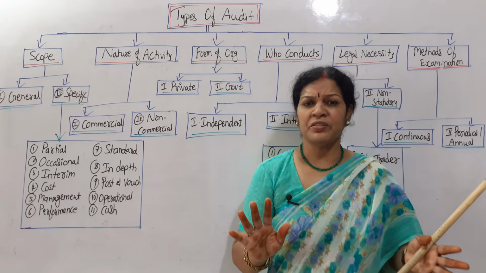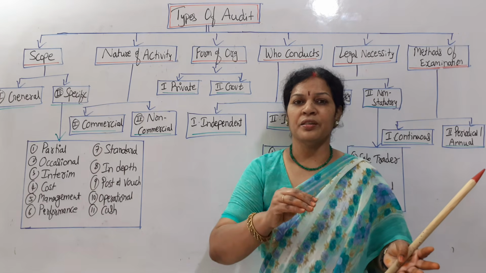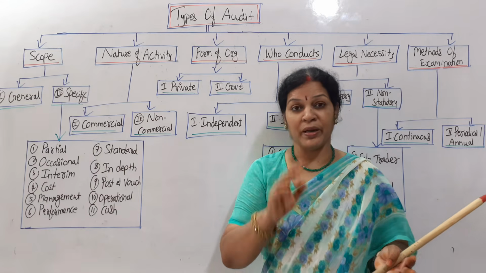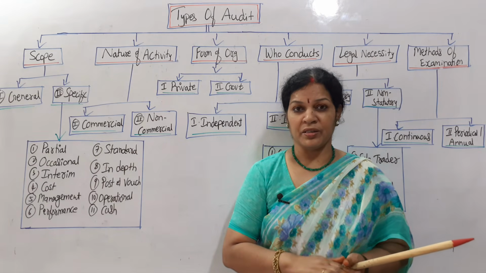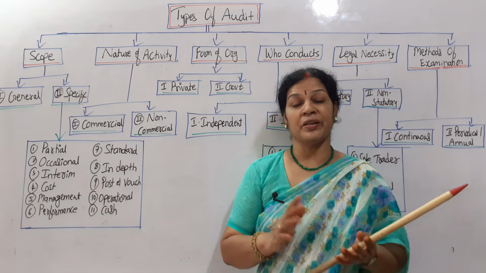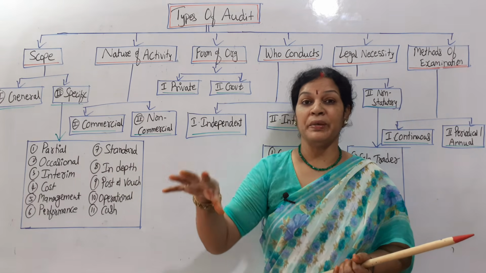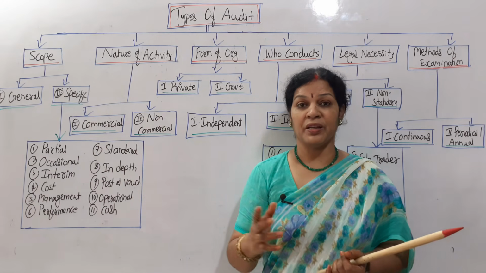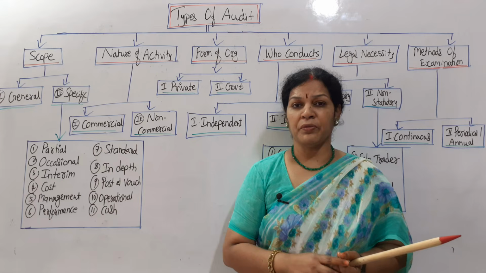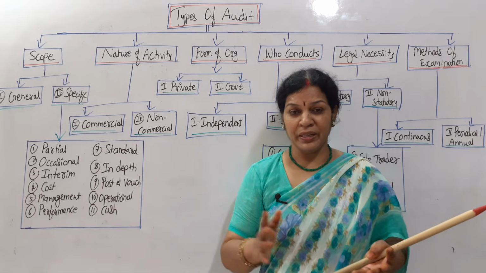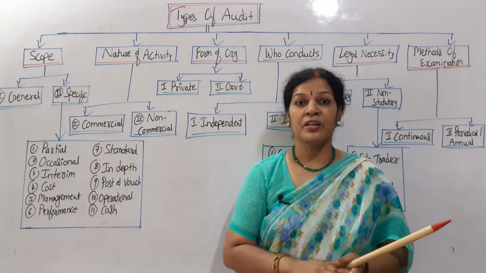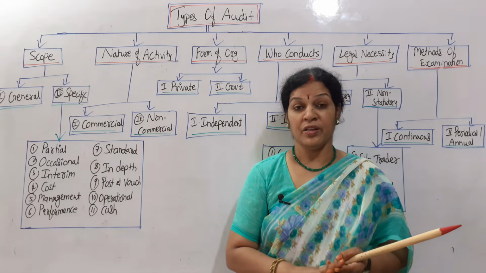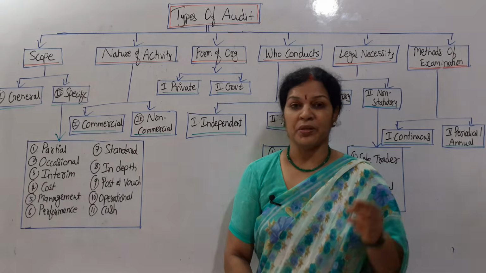Standard audit means that there are certain principles and parameters which have to be followed by the auditor when the client says that he wants a standard audit. He has to check the main transactions, especially journal entries, ledgers, trial balance, and the preparation of the trading profit and loss account and balance sheet. These are all the main aspects. The standards to be maintained by the organization, he is going to check properly. So that's standard audit. In the same way, in-depth audit.